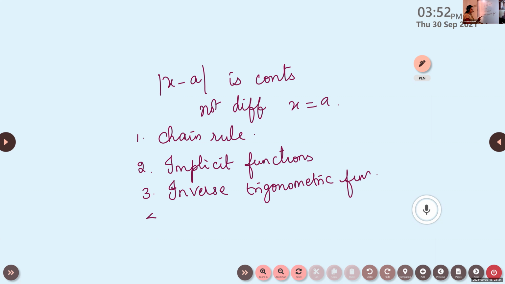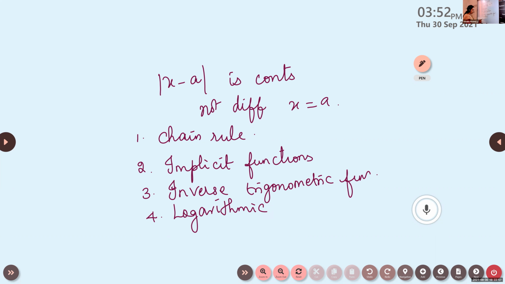Then next is logarithmic and exponential functions, derivatives, logarithmic differentiation using logarithmic functions and derivatives of exponential functions.